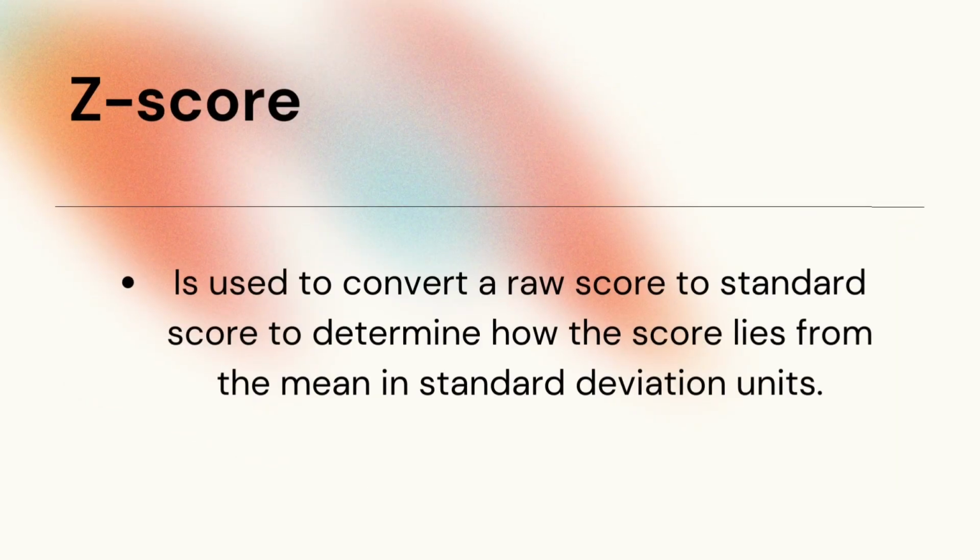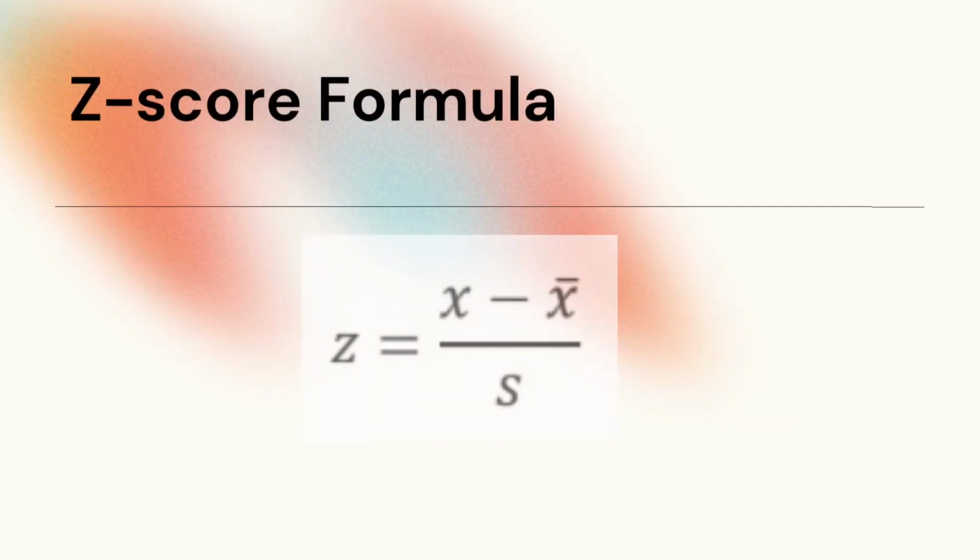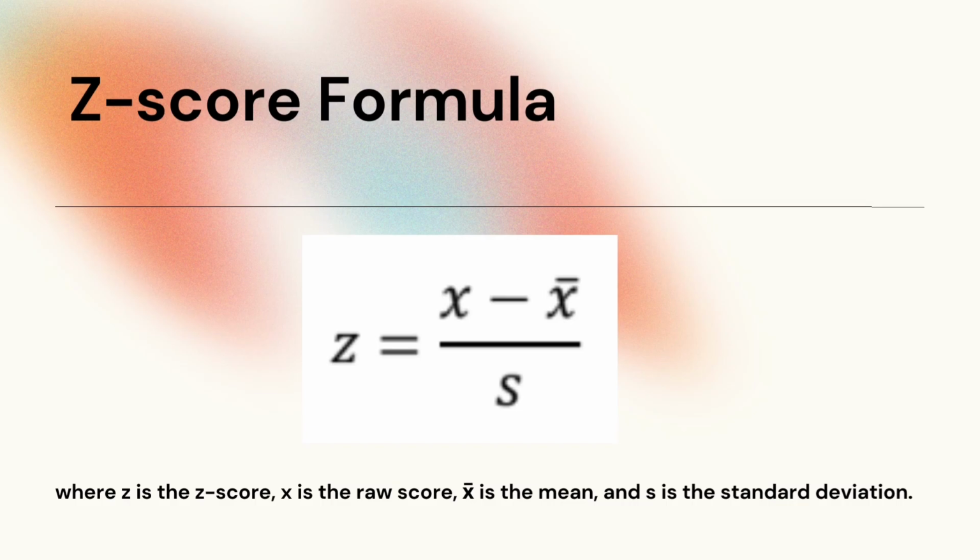By the way, I will no longer read what's in the slide. I'll just go with explanation. The Z-score is very useful in comparing a student's performance in different subjects or tests, or in comparing two students from different groups. In this slide, you can see the z-score formula where z is the z-score, x is the raw score, the sample mean is the mean, and s is the standard deviation.